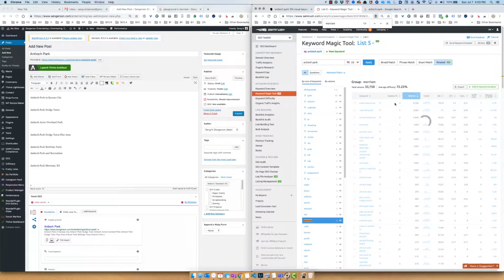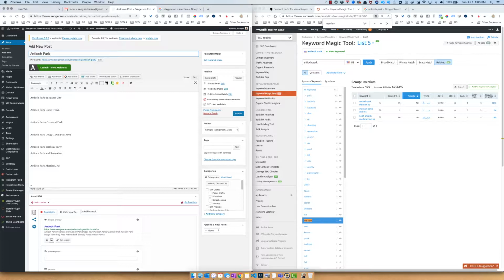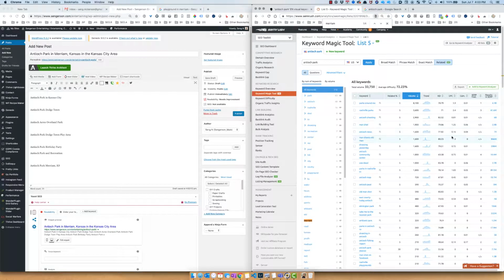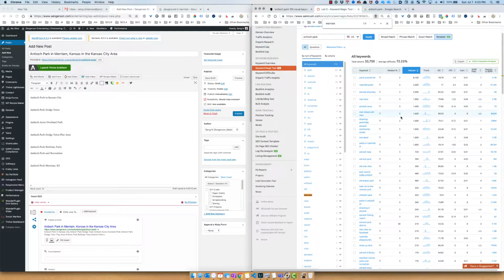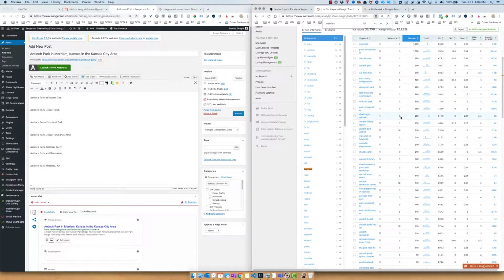And because it says near around me, I'm going to put Antioch Park in Merriam, Kansas, in the Kansas City area. And then Antioch Park, Merriam, Kansas. There's 45 searches per month on that. It doesn't seem like a lot, but when you add up all of the keywords, it's a ton of content. So obviously we wouldn't do the shooting one because I'm not writing about shootings.